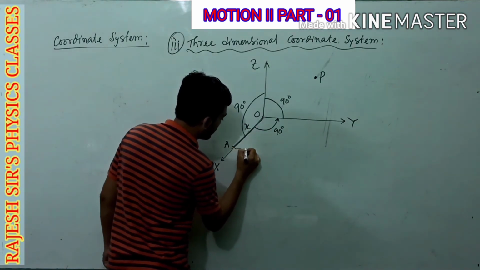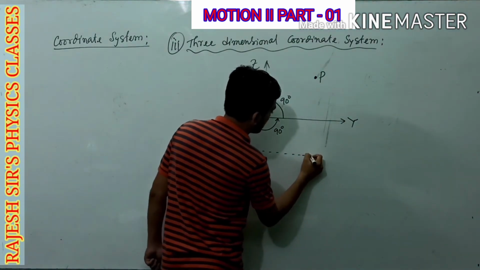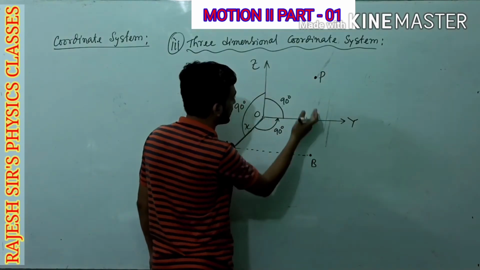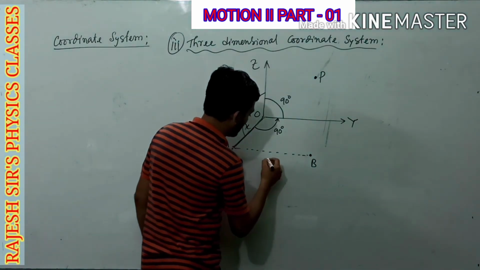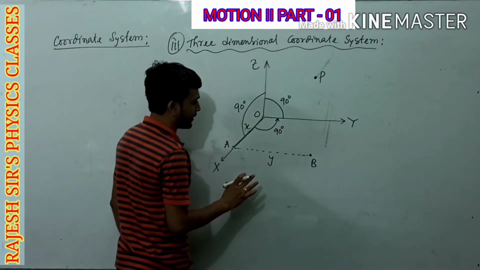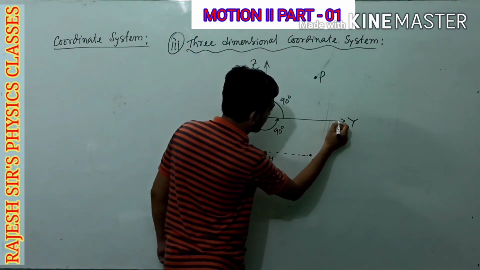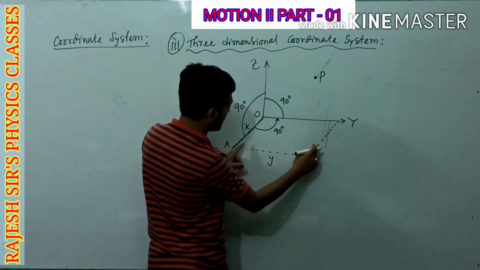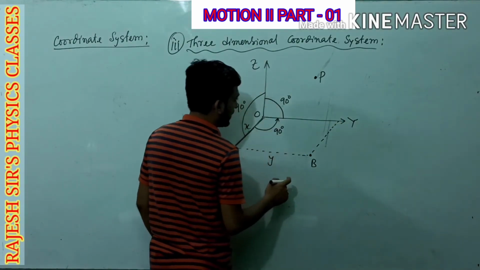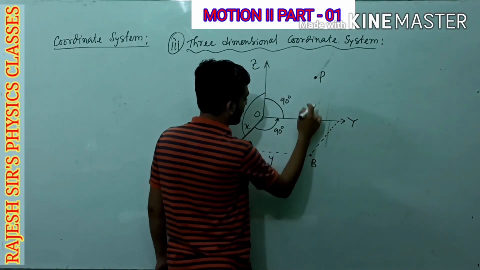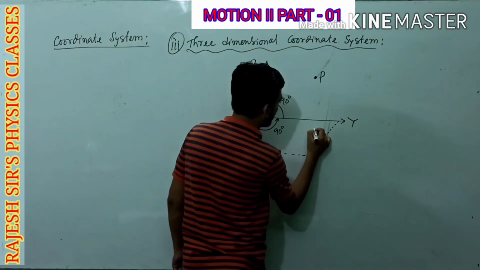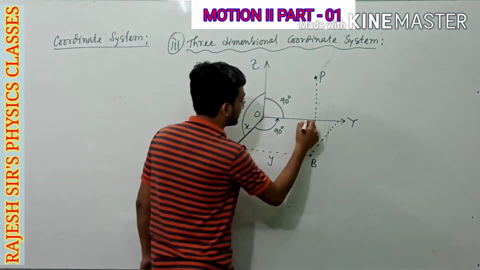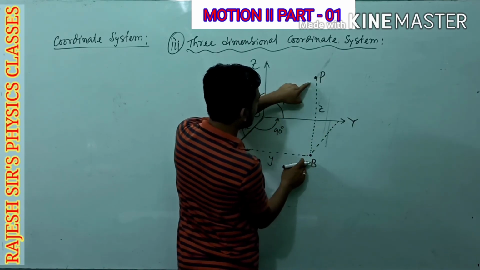After that, we are to move parallel to y-axis up to point B, so that the point B is just below the point P. Suppose this distance AB is y, and from where we will get y? From here. We are going to consider one parallelogram. Now, at last we are to reach the point P. What we need to do? We are to move to point P parallel to z-axis, and let this distance BP be z.